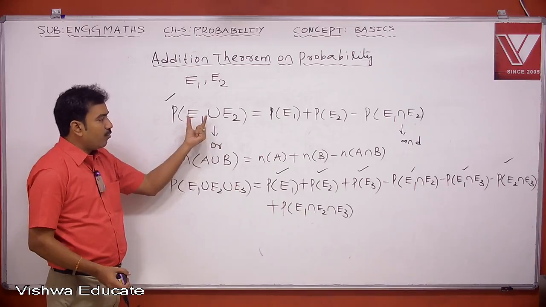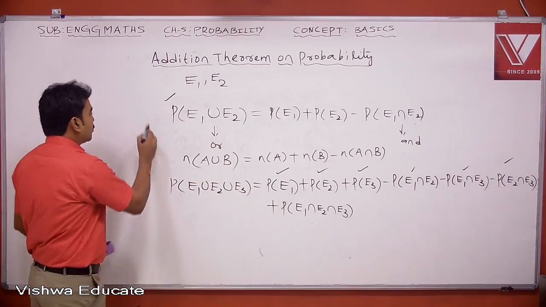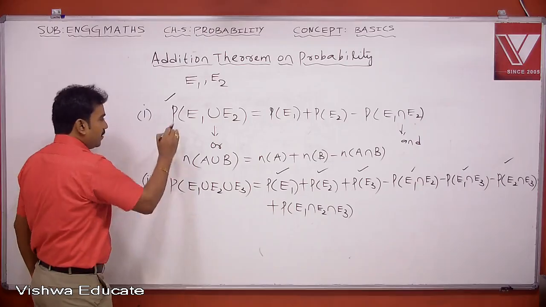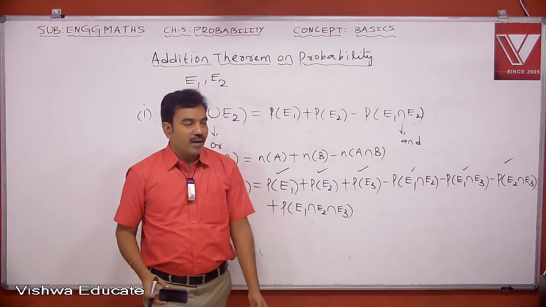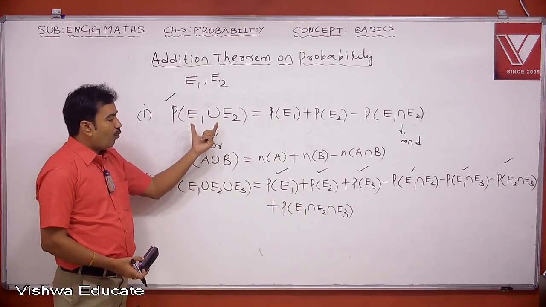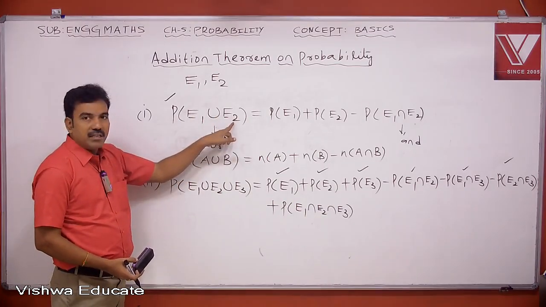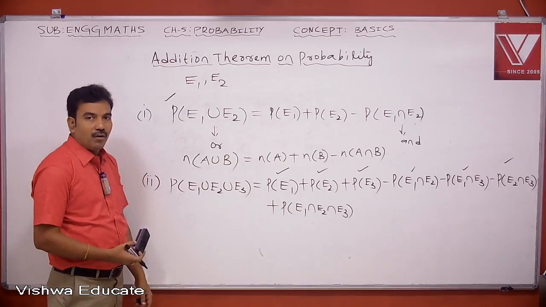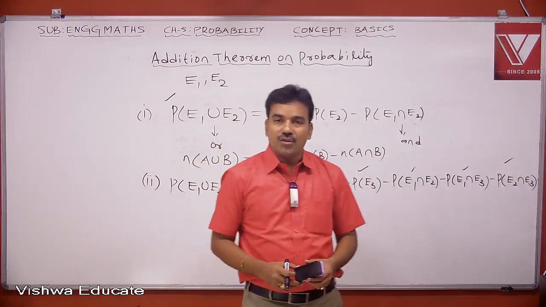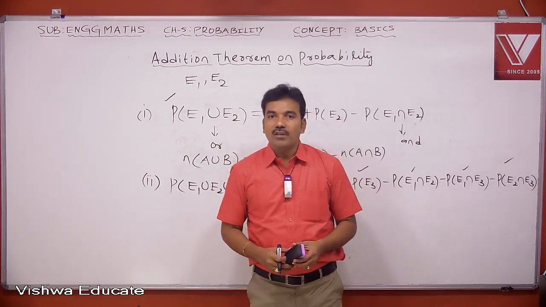Addition theorem on probability for two events. Okay. So write this as 0.1 and this as 0.2. So here you write the point where P of E1 union E2 is the probability of occurrence of E1 or E2.